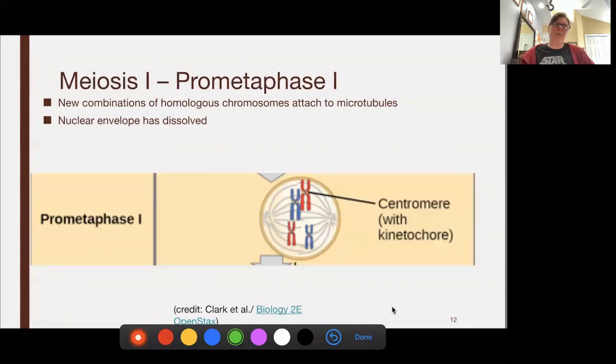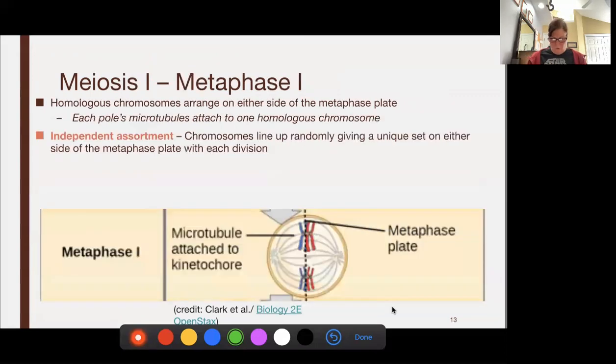Now we kind of divide, we have our PMAT. We're going to talk about prometaphase. Prophase takes so long. There are so many things going on in prophase. So we kind of have it broken into prophase and then almost to metaphase. So that's prometaphase 1. In prometaphase 1, we have these new combinations of our homologous chromosomes, and they're going to slowly pair up. Like I said, the nuclear envelope is fully dissolved, and we're going to pair up across from each other. Okay, not single file. Single file is mitosis.